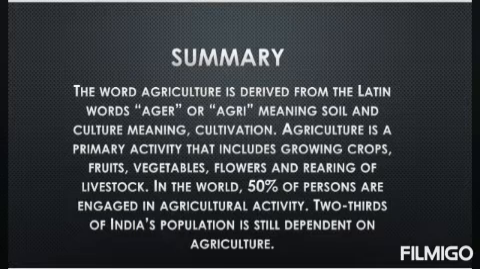The word agriculture is derived from the Latin words ager or agri, meaning soil, and culture, meaning cultivation. Agriculture is a primary activity that includes growing crops, fruits, vegetables, flowers, and rearing of livestock. In the world, 50% of persons are engaged in agricultural activity. 2/3 of India's population is still dependent on agriculture.